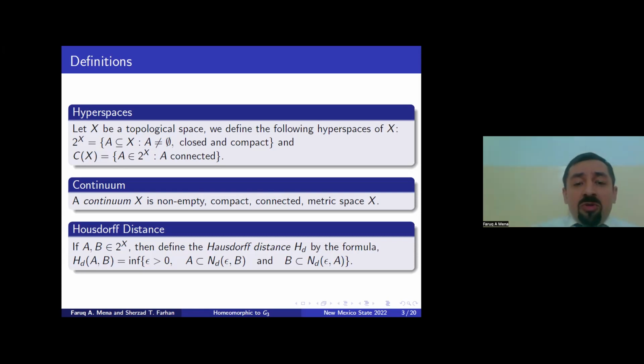By a continuum we mean a non-empty compact connected metric space. The Hausdorff distance between two elements in the hyperspace is defined as the infimum of all epsilon greater than 0 such that A belongs to the neighborhood of B with radius epsilon and B is in the neighborhood of A with radius epsilon.